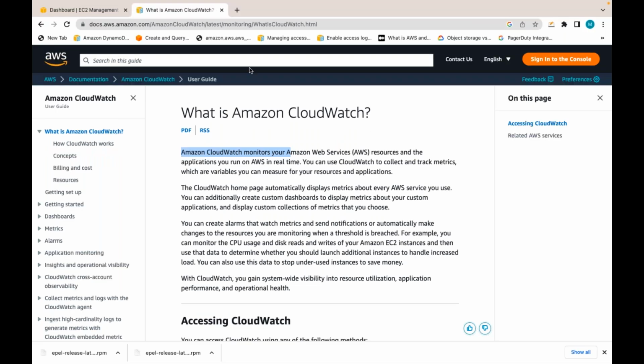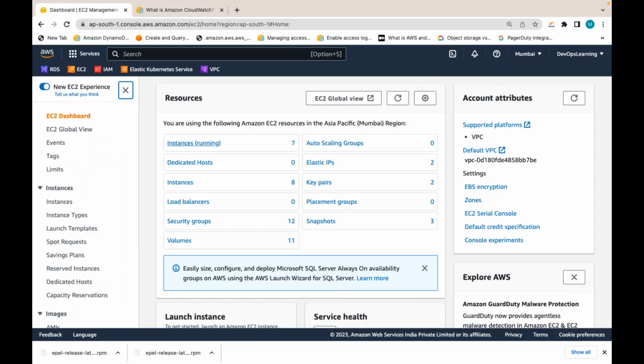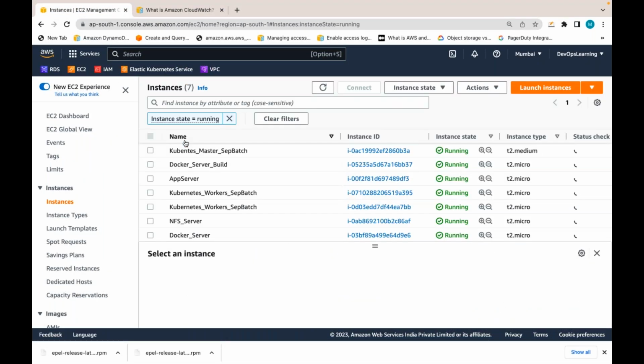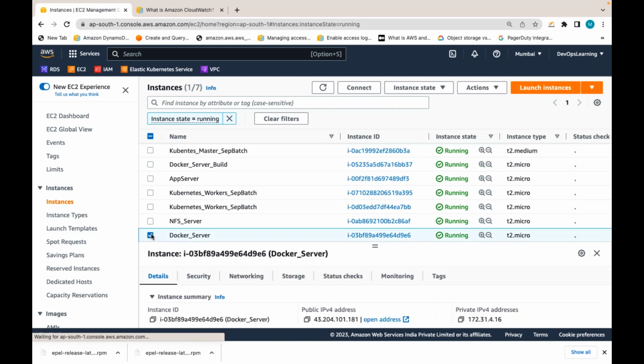Let me show that. Let me go to EC2. EC2 is one service. Already CloudWatch is gathering some metrics from these EC2 instances. There is detailed monitoring, and there is kind of a free monitoring.